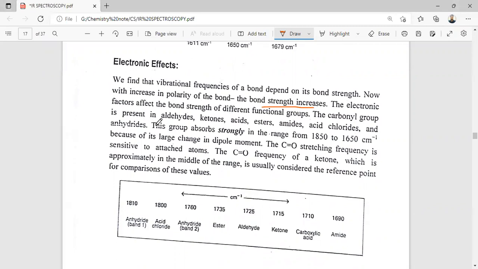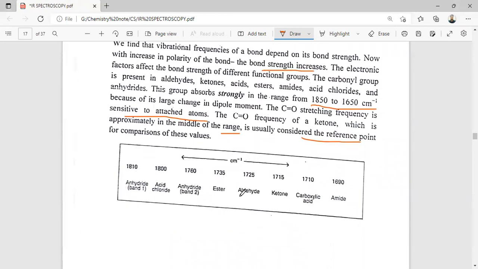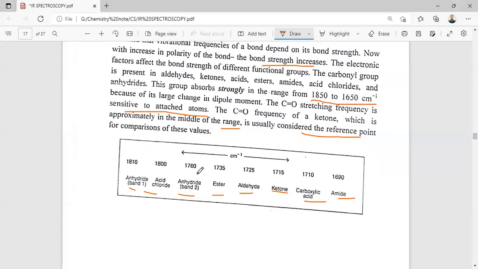The carbonyl group is present in aldehydes, ketones, acids, esters, amides, acid chlorides, and anhydrides. This group absorbs strongly in the range of 1850 to 1650 because of the large change in the dipole moment. The C=O stretching frequency is sensitive to attached atoms. The C=O frequency of a ketone, which is approximately in the middle of this range, is usually considered the reference point. So these are the values of the carbonyl stretching frequency of the different carbonyl groups like anhydride, acid chloride, ester, aldehyde, ketones, carboxylic acid, and amides.